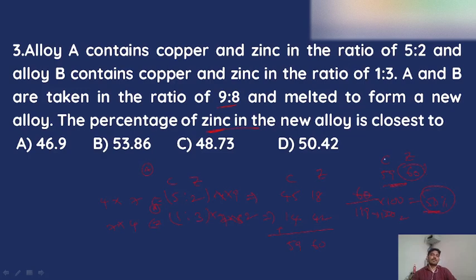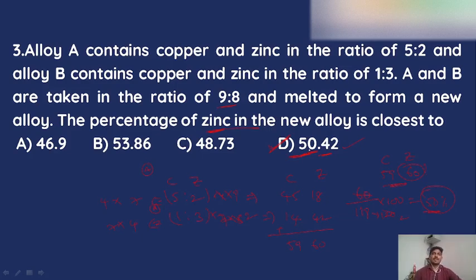Now I'll check which among the options will be nearest to 50%. So I'll confirm that only one option, 50.40, is very near to my answer. So I can get the answer: the percentage of zinc, closest, is 50.42 percent.